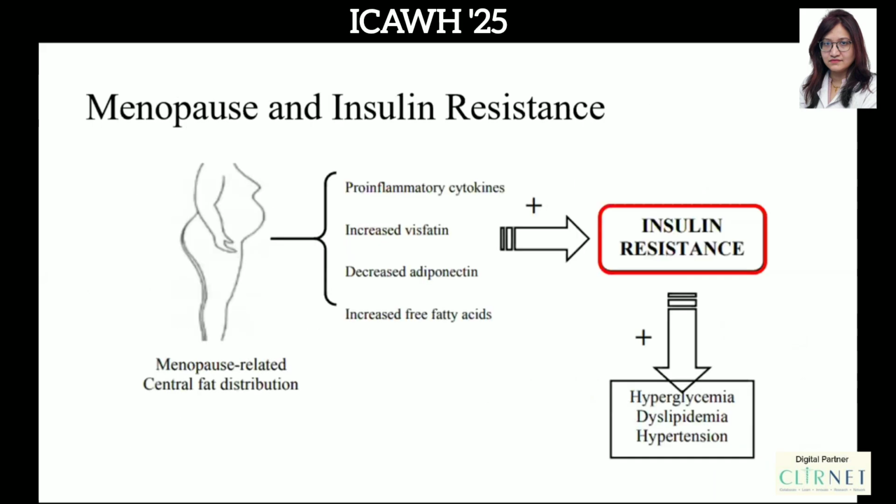Next. So here, if you look at this diagram, post menopause, the estrogen levels are going down. There is a relative androgen excess. Because of this, pro-inflammatory cytokines and visfatin are increased, whereas adiponectin, which is a good entity released from the fat cells, is reduced. Free fatty acids are increased. All of this put together, insulin resistance seeps in, leading to hyperglycemia, dyslipidemia, and hypertension. Next.